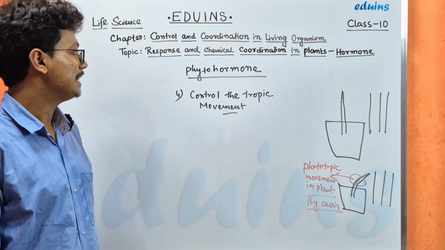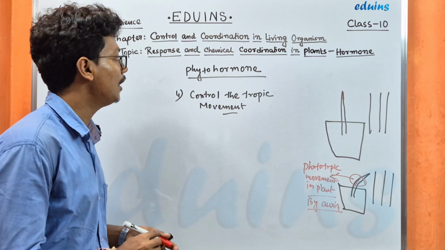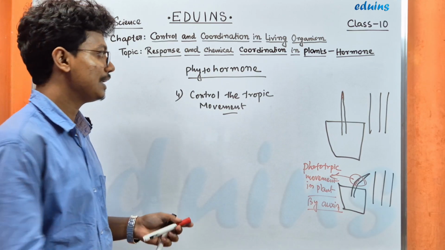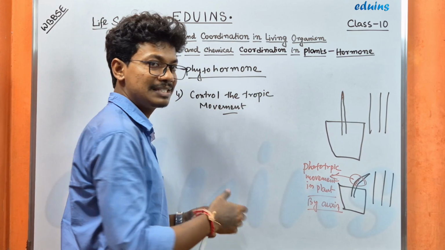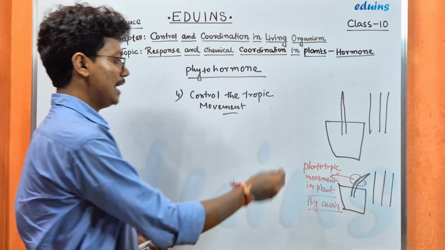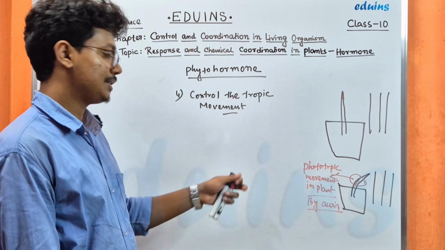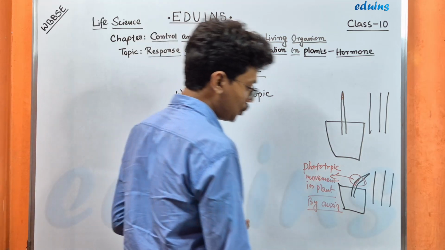Okay, so these are the functions of the auxin, and it will help in the elongation of the stem lengthwise, help in phototropic movement as well as in the root growth.